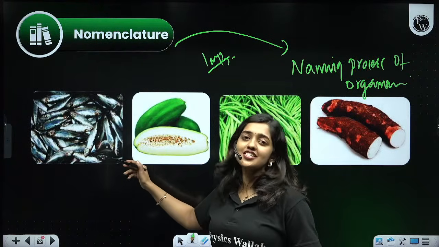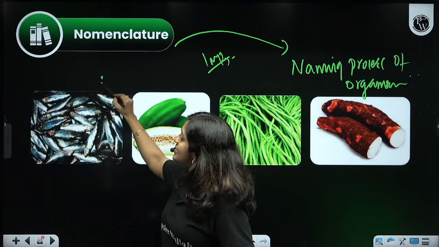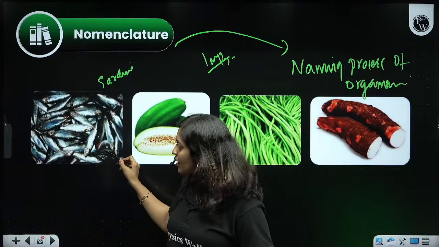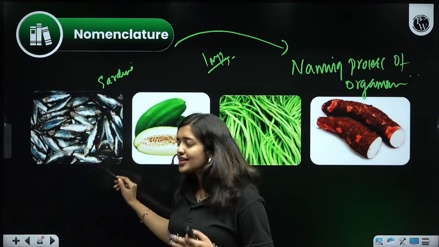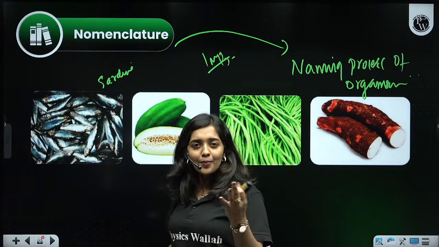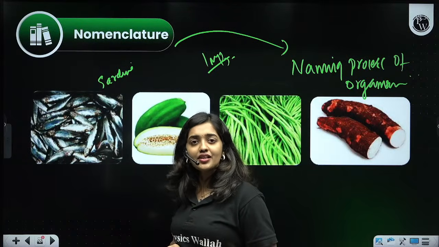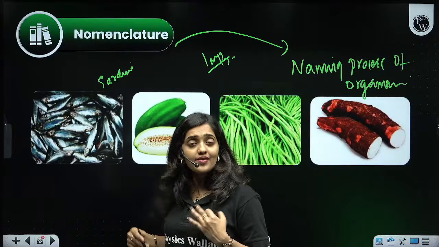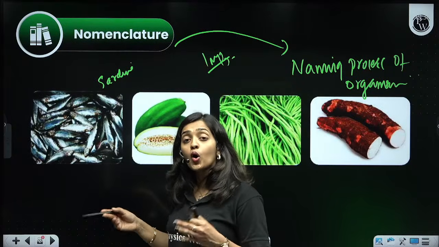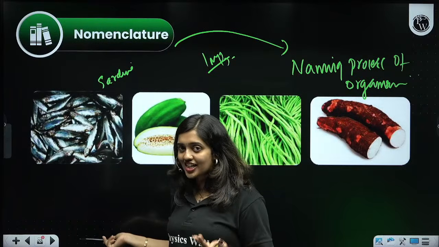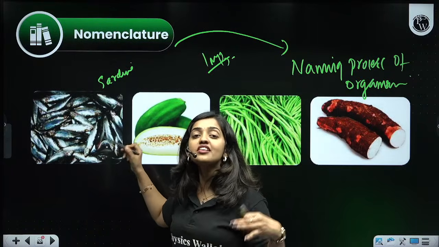So what is this? This is actually sardine. In English we say sardine. In Malayalam we call it matti, chala, like that. In Tamil it has another name, in Kannada another name, in Telugu another name. In Urdu, Japanese, German, French, English, in all languages, this organism has different names.